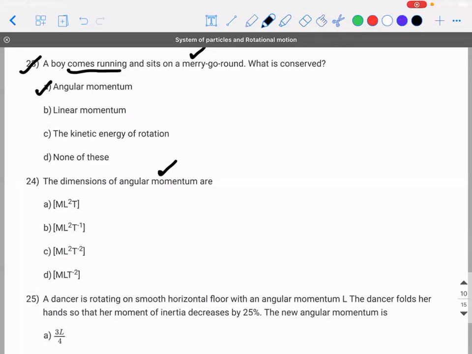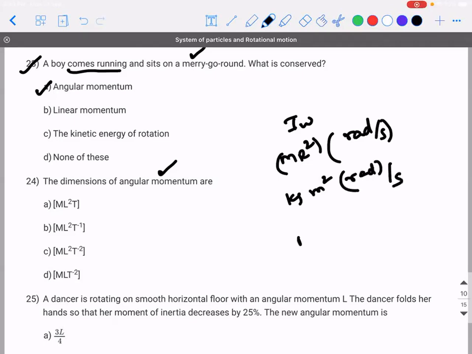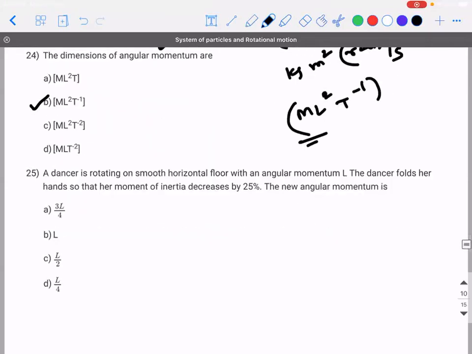So the dimensions of angular momentum are, can you do it fast and tell me? I into omega. I is m r square. Omega is radian per second. So m is kilogram, meter square, and this is radian per second. So M L square T minus 1. Is there an option like that? Correct? So M L square T minus 1 will be the required answer. 25th.